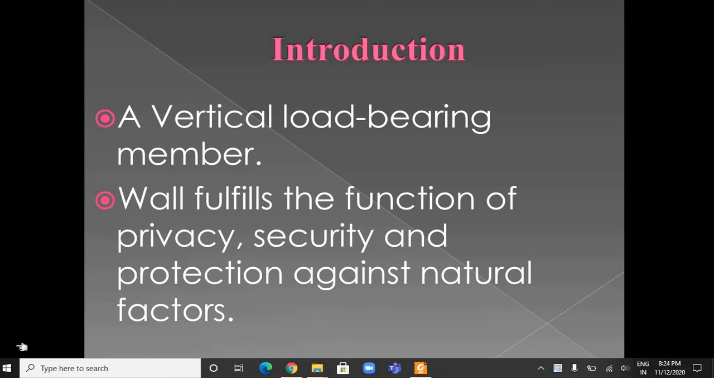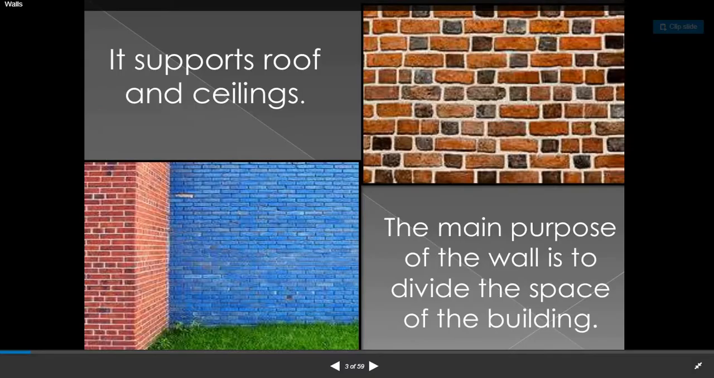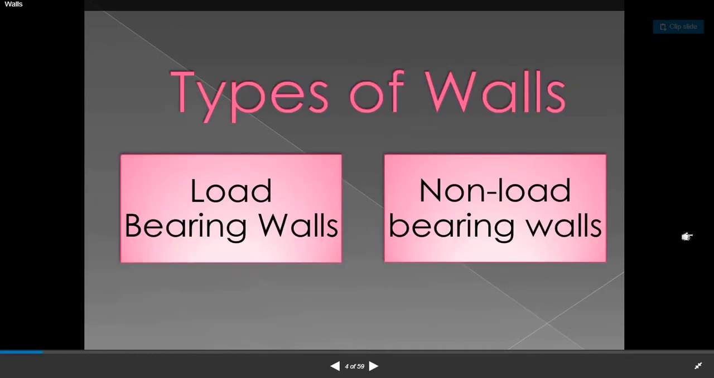So wall is a vertical load bearing member and wall fulfills the function of privacy, security and protection against natural factors. Wall supports roof and ceilings. The main purpose of the wall is to divide the space of the building. There are two types of walls, load bearing walls and non-load bearing walls.